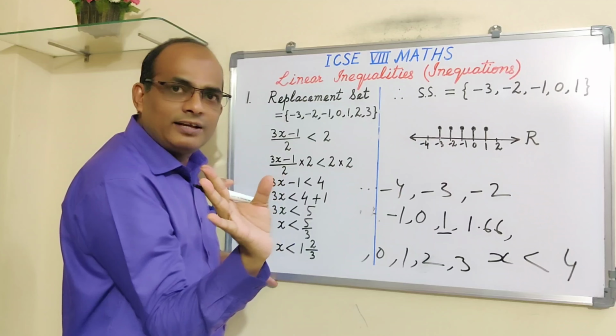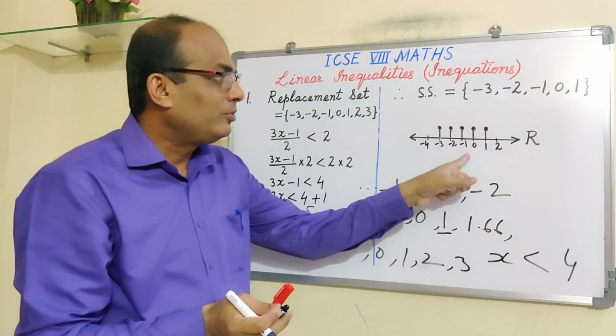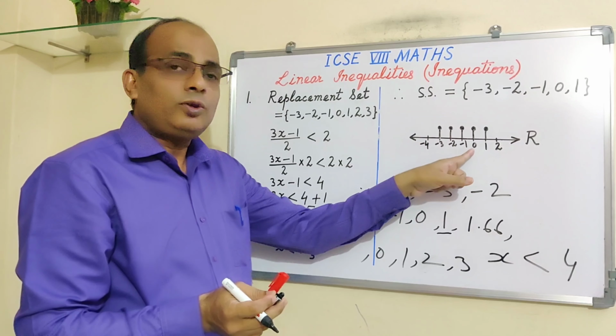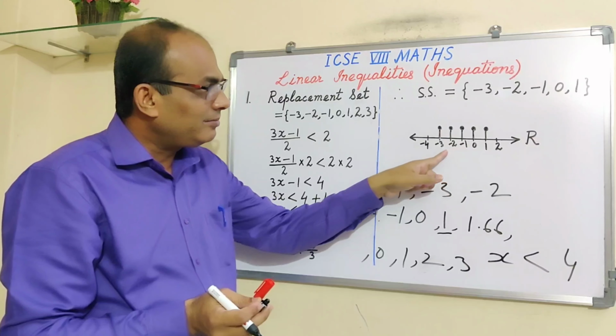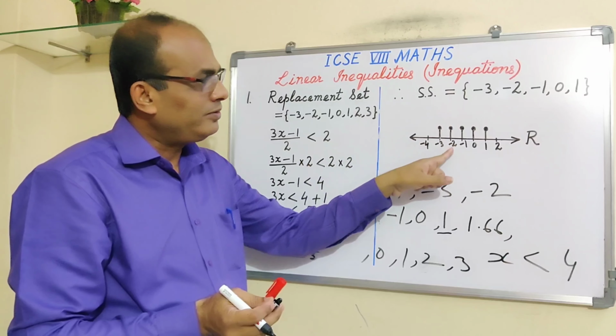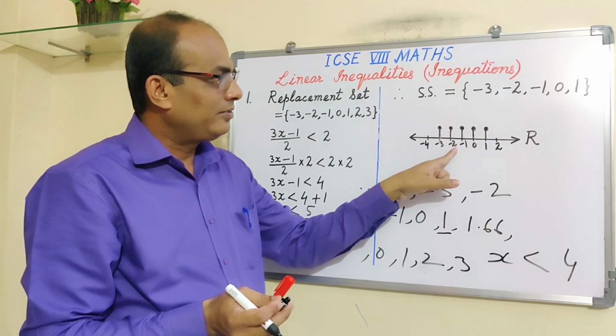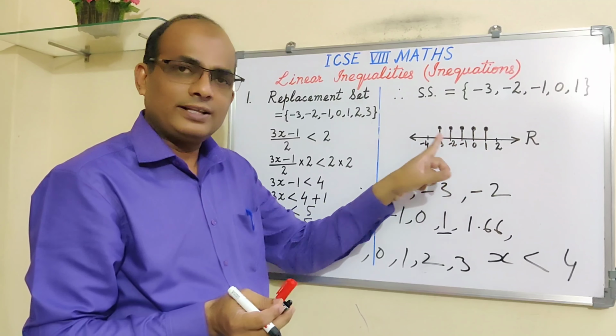Do you agree with that? Yes, because we are moving on the number line to the left of 0. All these numbers are in decreasing order. 1 is less than 2, 0 is less than 1, minus 1 is less than 0, minus 2 is less than minus 1, minus 3 is less than 0, like that.